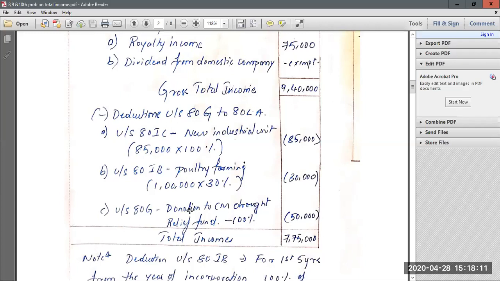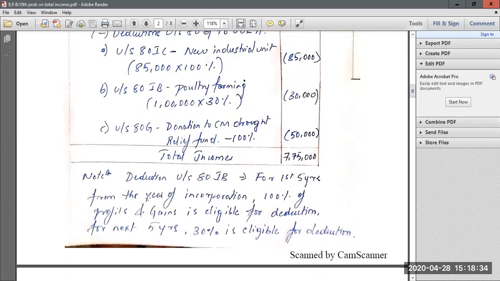Then again, you have made some contribution to the CM drought relief fund. So 100% of your contribution to the Chief Minister drought relief fund is eligible for deduction. You have made a 50,000 donation, so the entire 50,000 is eligible for claiming deduction. From this 9,40,000 of gross total income, if you deduct all these three items, you will get a total income of 7,75,000.